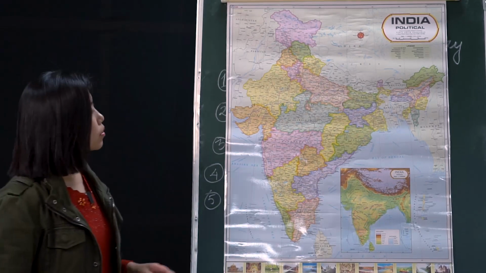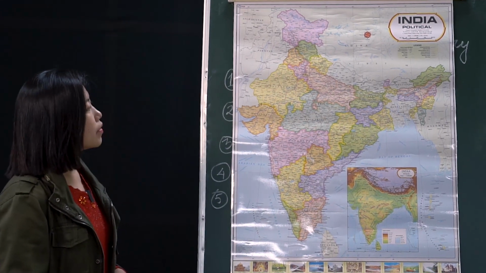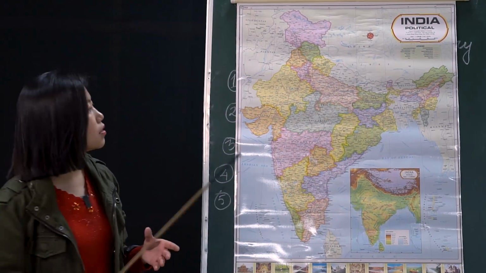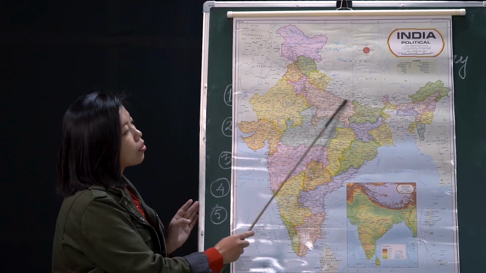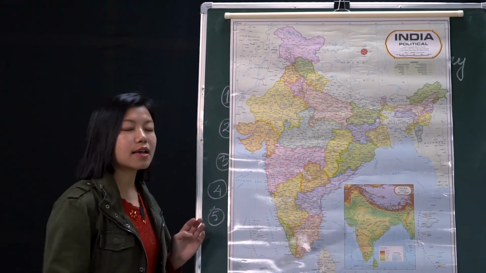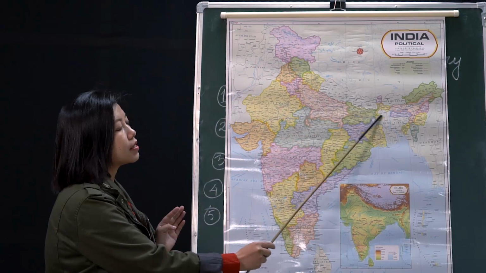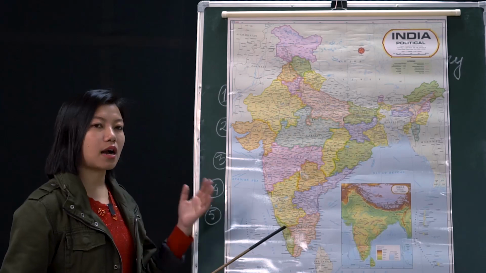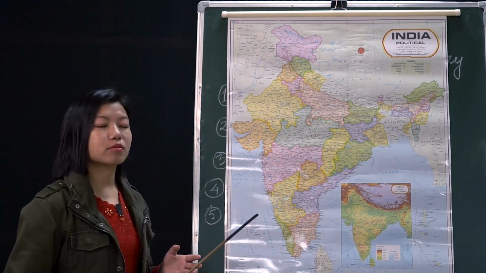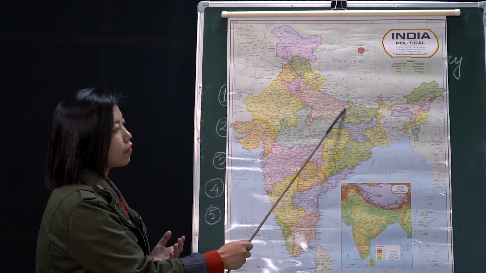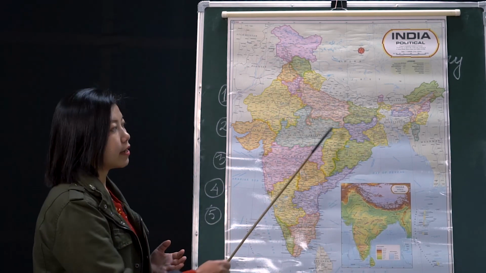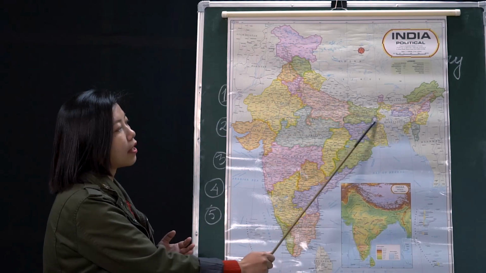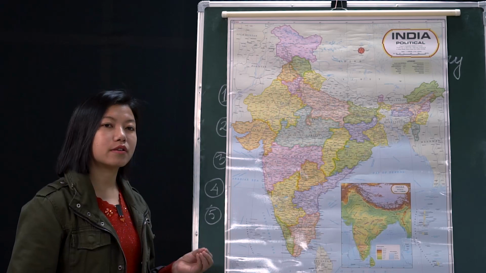All right, so I will start with the physical divisions. So we have the Great Northern Mountains. The Great Northern Mountains are towards this side, all right? So here we have the Great Northern Mountains, and this area provides water because all the glaciers and ice here in the Great Northern Mountains melt and flow down towards the northern plains, all right? And the northern plains are towards this side. They stretch from the west to the east, and the water in these northern plains is considered very fertile, okay?